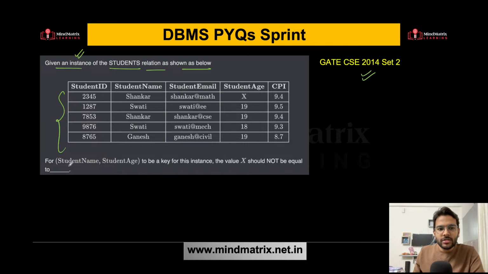Now the question is, for student's name comma student age to be a key for this instance, what value of x should not be equal to, that we need to find out. What value of x should not be there if we want student name comma student age to be a key for this instance? Can you answer this question? Again, a simple question. Yes, anyone?